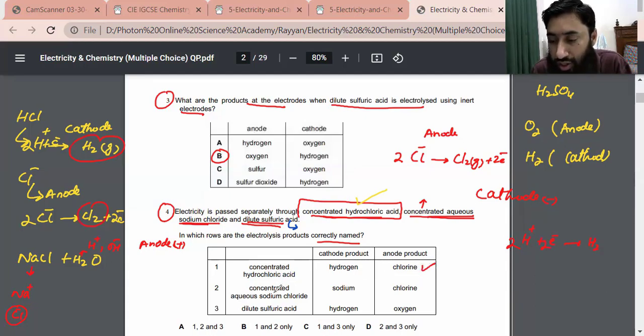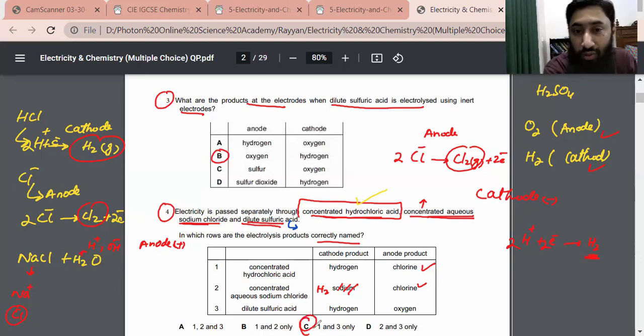In case of concentrated aqueous sodium chloride, cathode product is sodium? No, cathode product is hydrogen. So option 2 is not correct. Anode product is chlorine, this is okay. In case of dilute sulfuric acid, hydrogen is at the cathode and oxygen is at the anode. So option C is the correct answer.